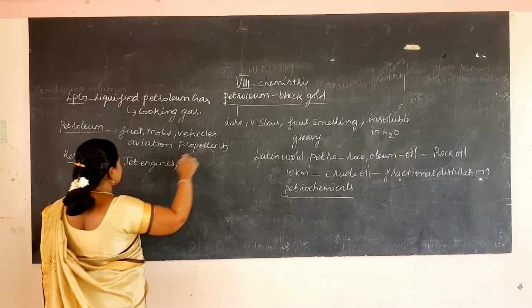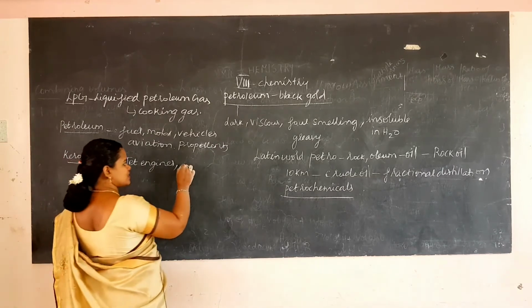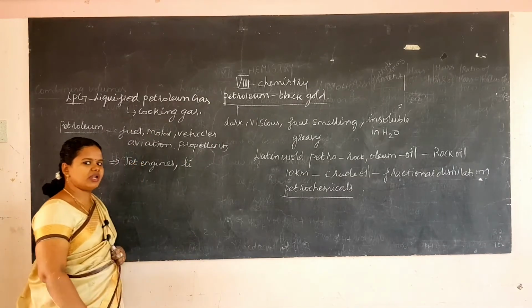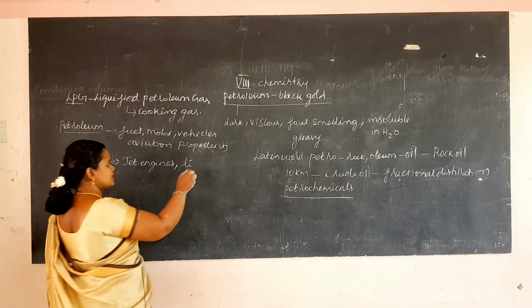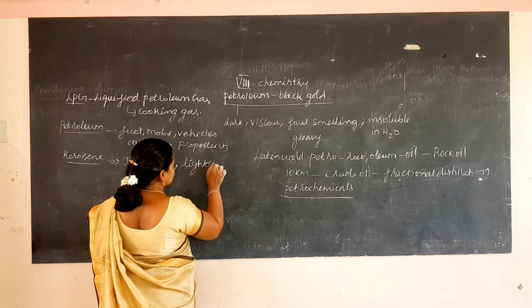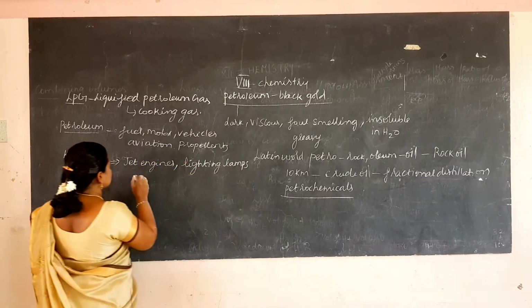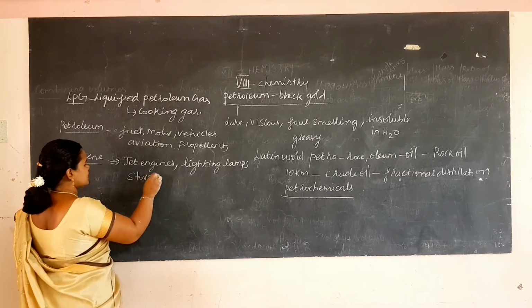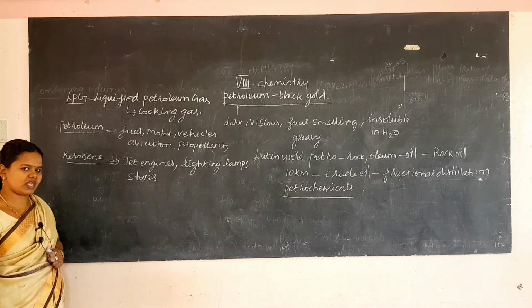Kerosene is also used to light lamps. In the earlier days we had lantern lamps in which this kerosene is used. So for lighting lamps we use this kerosene. Then it is used in stoves. Now we have cylinders, but in earlier days they had stoves, and in the stoves we used this kerosene.